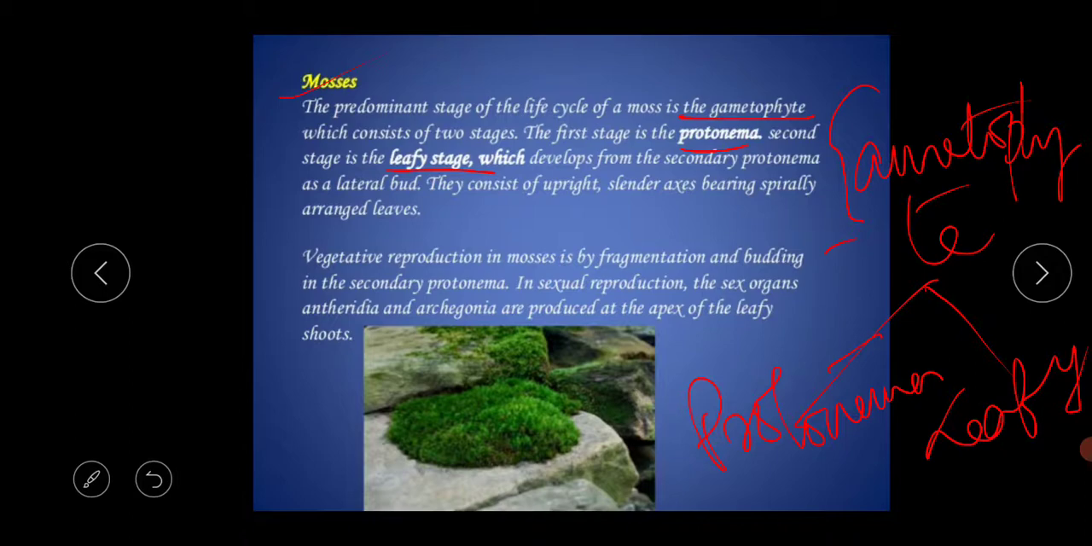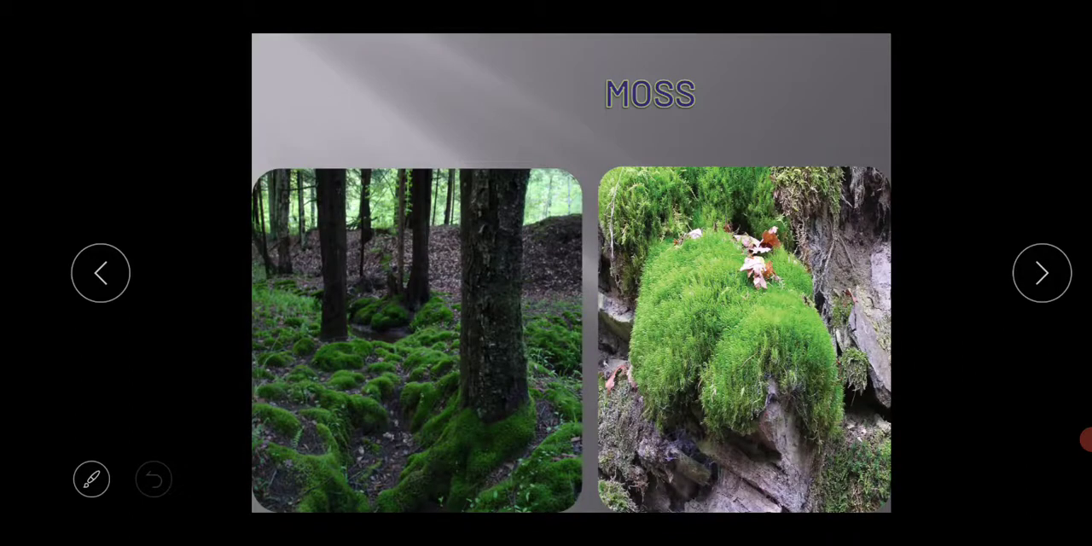So they consist of the upright slender axis bearing spirally arranged leaves. Okay, so they also have leaf like, spirally arranged structures. Vegetative reproduction in mosses is by fragmentation and budding in the secondary protonema. In sexual reproduction, the sex organs antheridia and archegonia are produced at the apex of the leafy shoots.